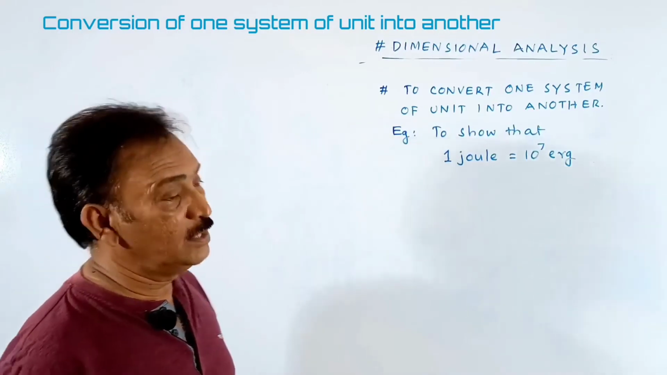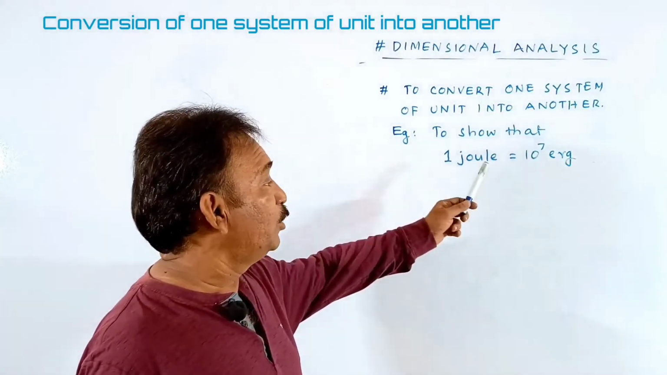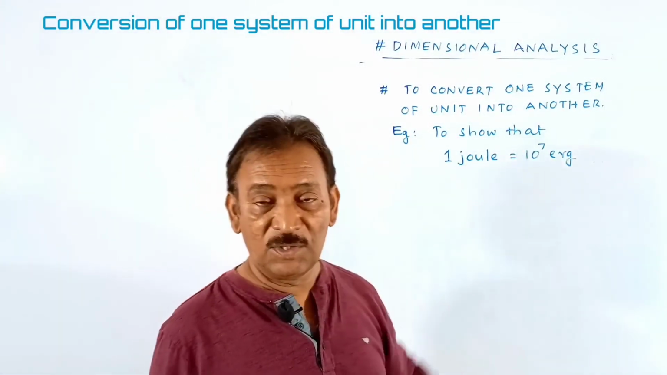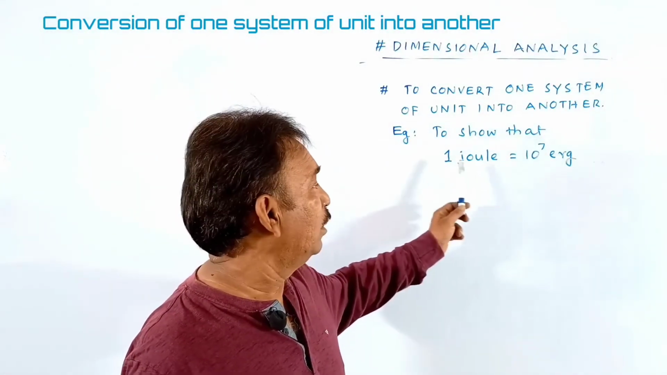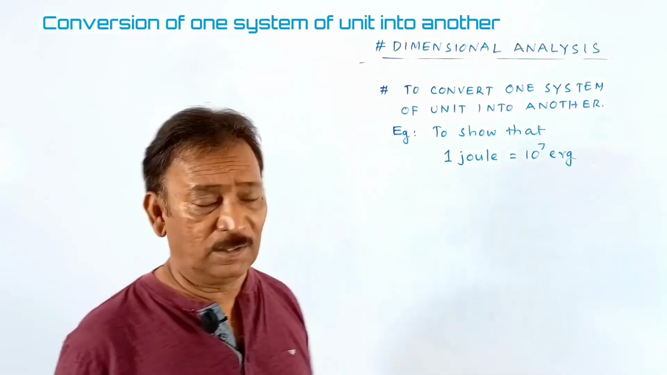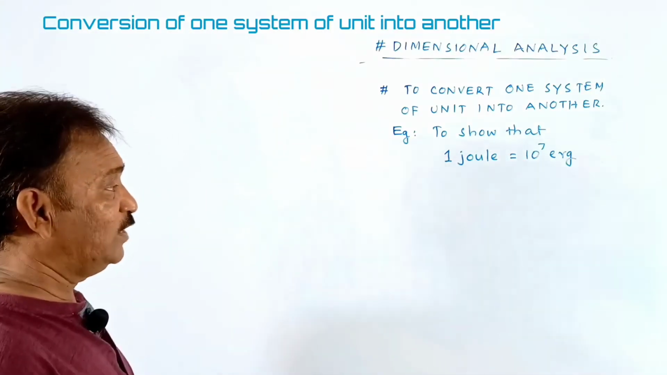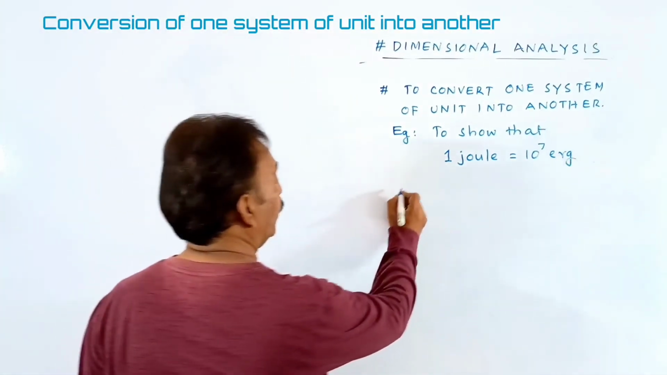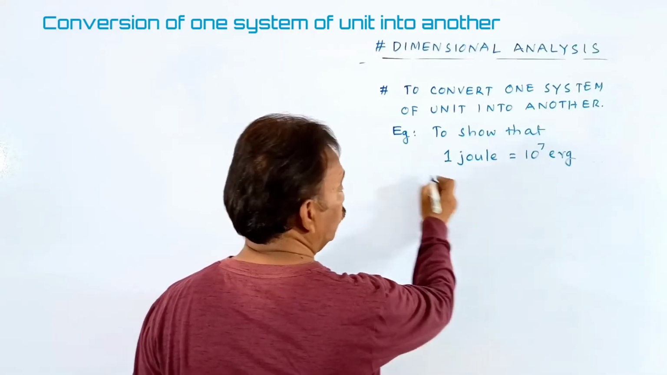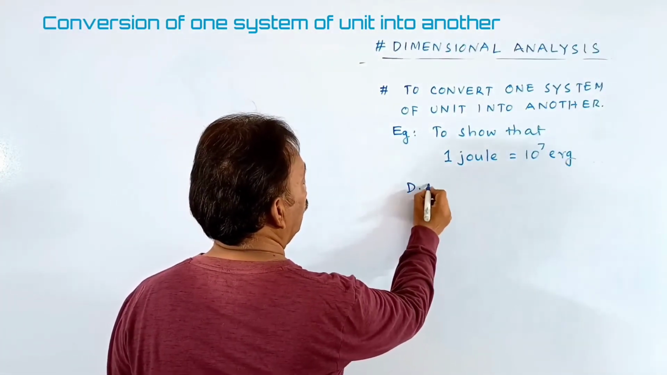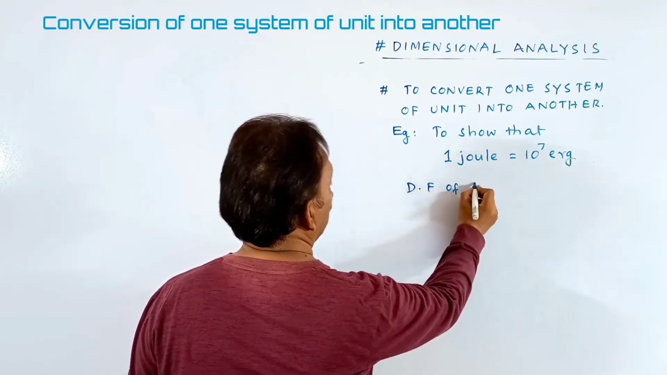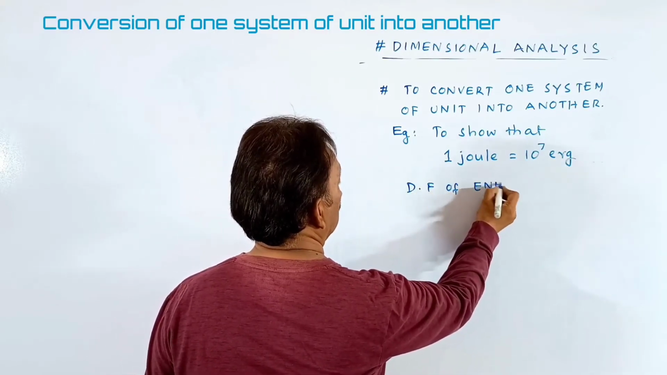Here we are going to show that 1 joule is equal to 10 to the power of 7 erg. Find 1 joule is equal to how many erg? Students, first we have to write the dimensional formula. Joule is the unit of energy. Dimensional formula of energy, okay students.